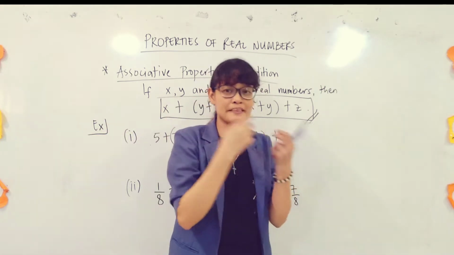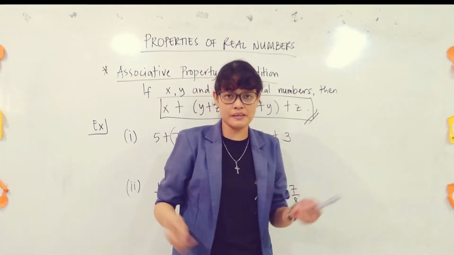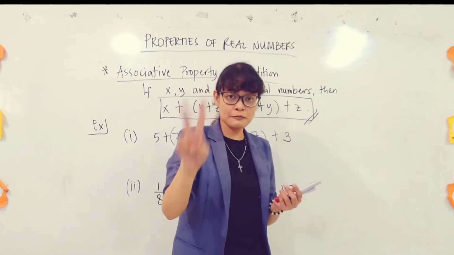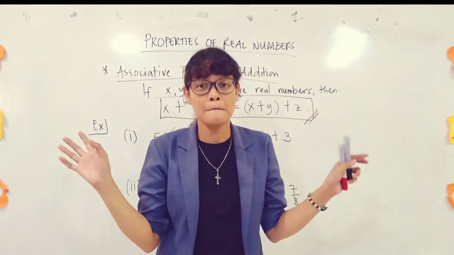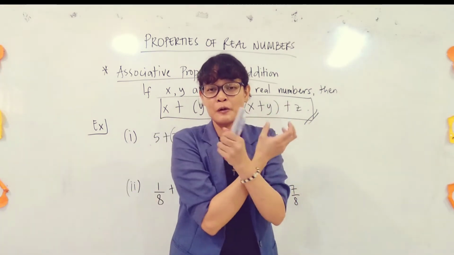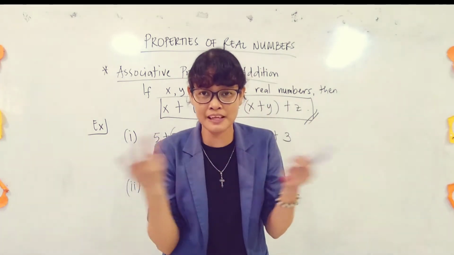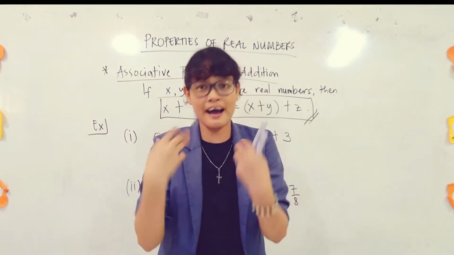Yung sagot, the sum and the product of two real numbers ay real number din. And as for the commutative property naman, na ginagawa niya, nag-change siya ng order. Order does not matter because even if nag-change ng order yung dalawang numbers na pinag-add mo, still they will give you the same answer. Okay?